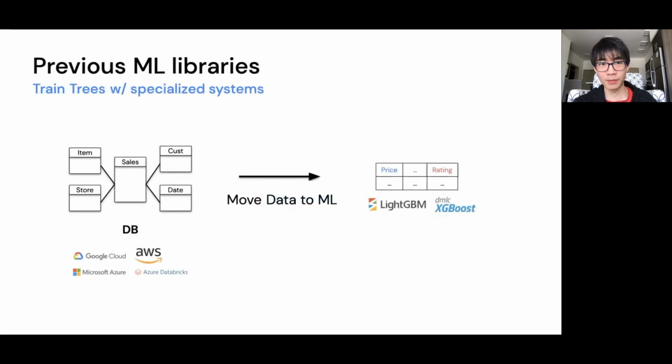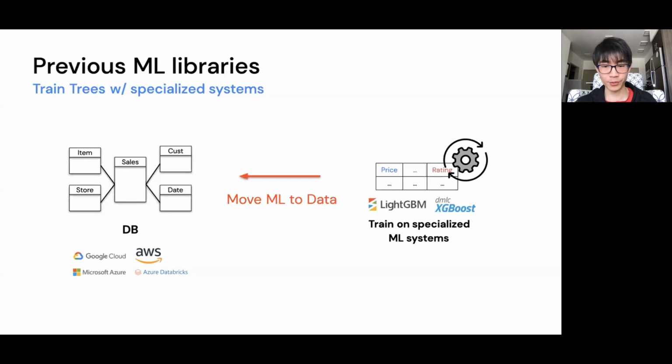So in short, previous machine learning libraries require moving data out of databases and using a specialized machine learning system to train models, and this comes with a set of challenges. But what if we could reverse this process? What if we could train models using only SQL and thus bring machine learning back to data?